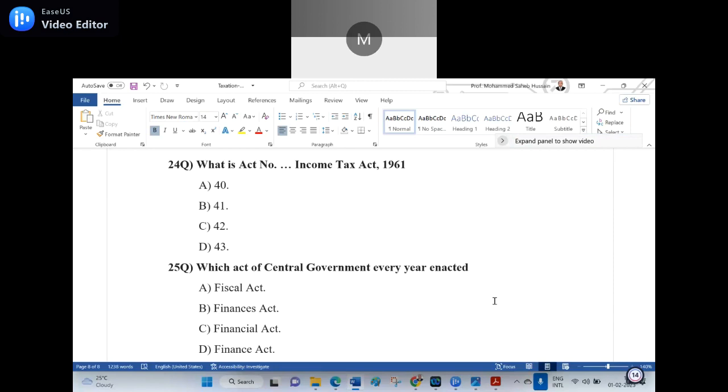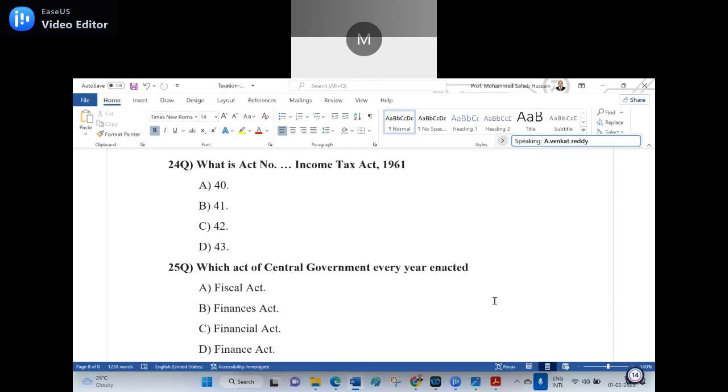Finance Act. And you read in the interpretation of statutes, types of statutes. Which category of statutes does the Finance Act come in? I will give the example to you. Beneficial statutes, social statutes, economic statutes, time-bound statutes, yearly statutes. Yearly statute, sir. It is a time-bound statute. Every year, the Finance Act is enacted.